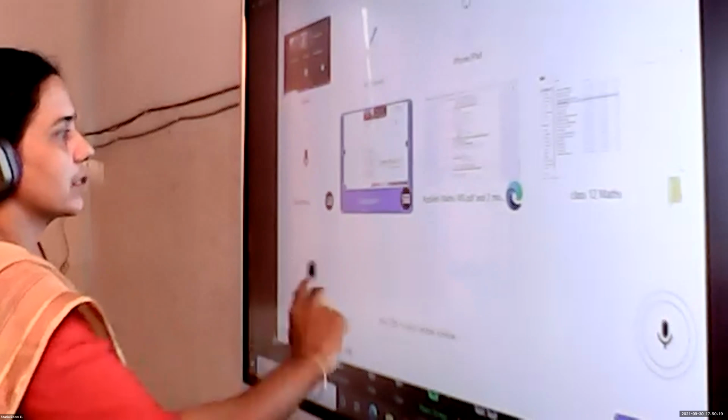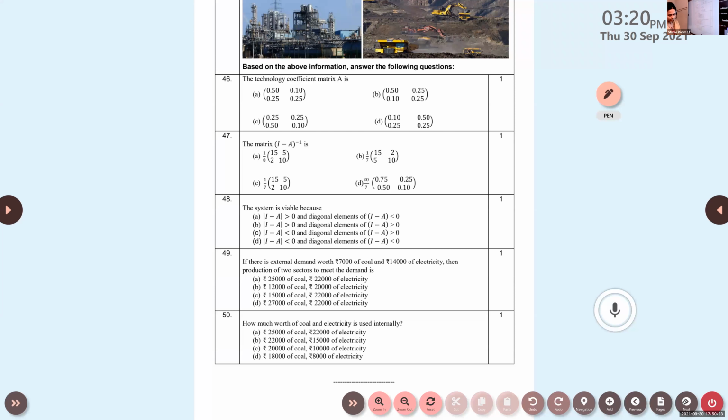Okay, so read the question again. What are the entries given here? You have to arrange it in the matrix form. So how will you do this? What is the answer? Karthik, can you give the answer?